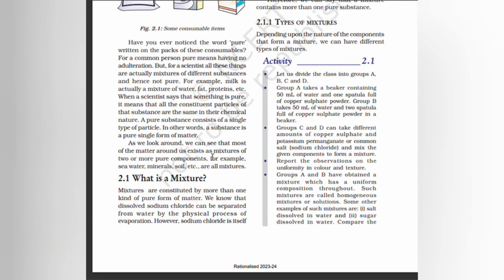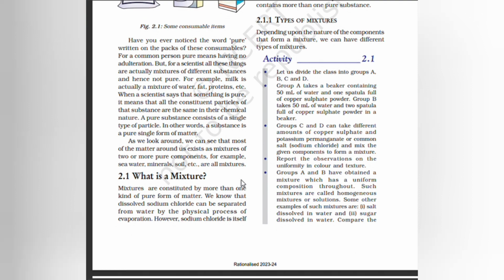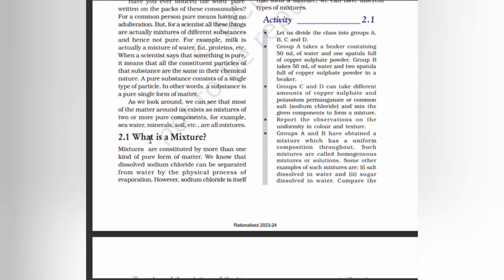As we look around, we can see that most of the matter around us exists as mixtures of two or more pure substances. For example, seawater, minerals, soil, etc. are all mixtures. What is a mixture? Mixtures are constituted by more than one kind of pure form of matter.